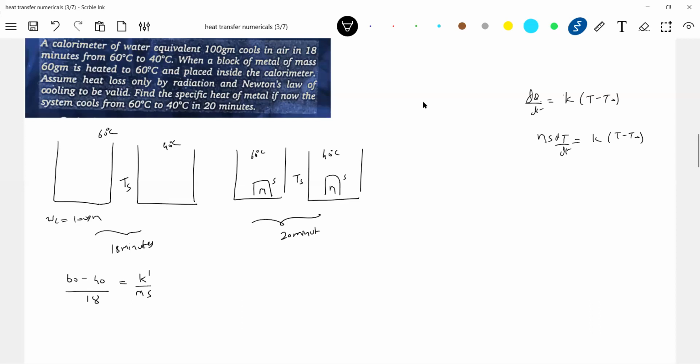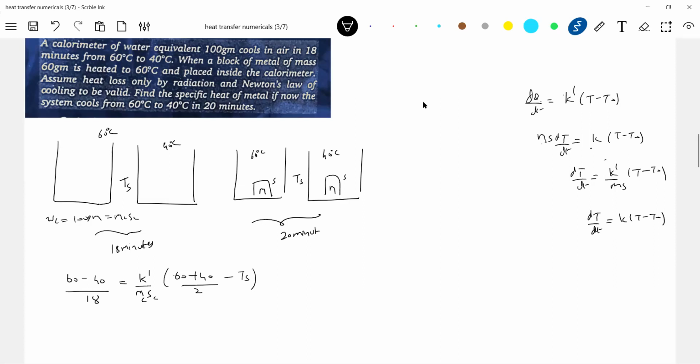So what is M? M is the mass of the substance which is cooling. So that ms I can bring it here. Am I right? This was the formula. This K, what happened? You can write K dash by M. What is M? Water equivalent of the calorimeter, mass and specific heat, so you write MC and SC, mass of the calorimeter. So what is the average temperature difference? 60 plus 40 by 2 minus Ts.